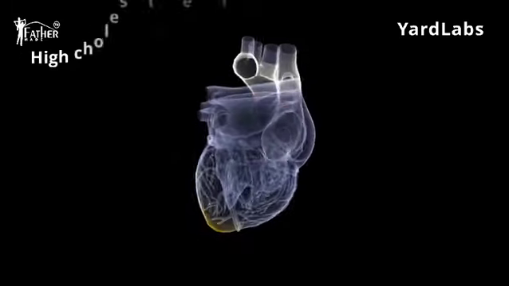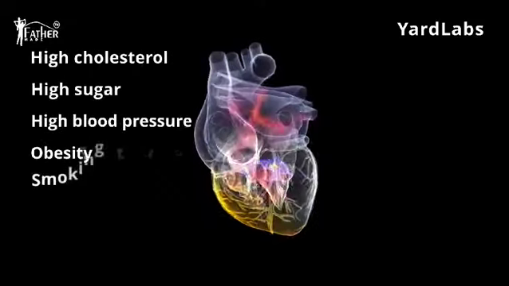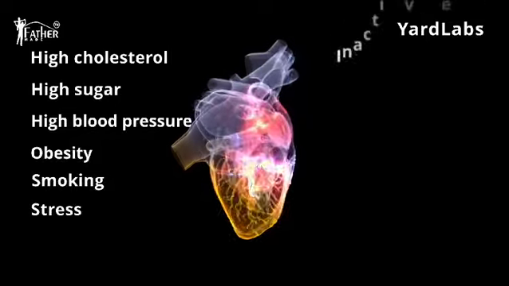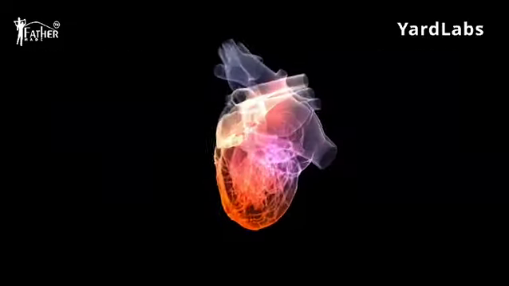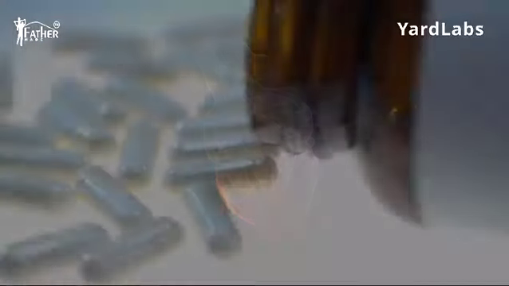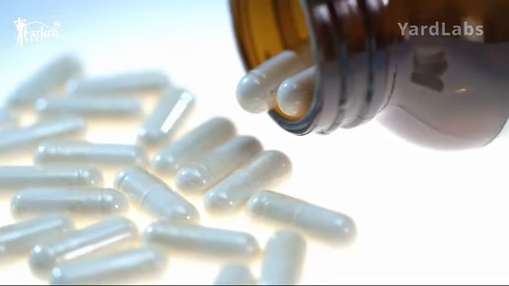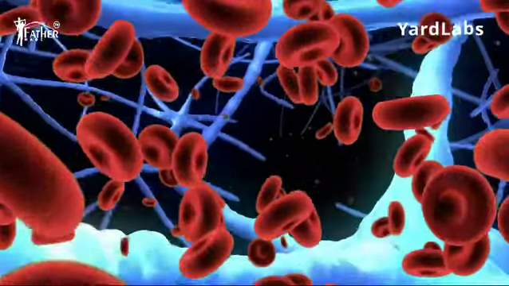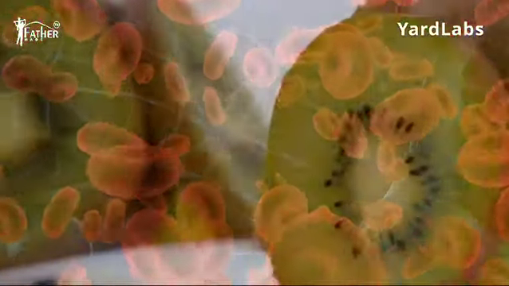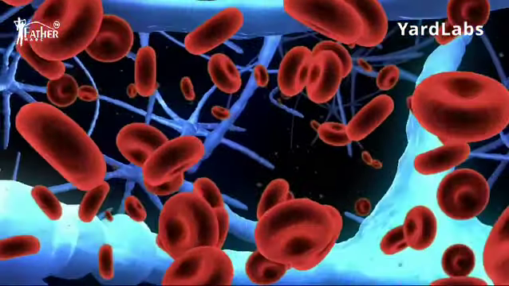Several risk factors like high cholesterol, high sugar, high blood pressure, obesity, smoking, stress, an inactive lifestyle, high-fat diets, insulin resistance, and moreover pollution can enhance the risk of heart disease. Some antiplatelet drugs like aspirin and clopidogrel are available in the market to stop platelet aggregation, but they are unsuitable for vulnerable people. Potent antiplatelet factors are found in kiwi fruit extract, KFE, which can significantly reduce platelet aggregation, as well as lower blood pressure inside blood vessels.